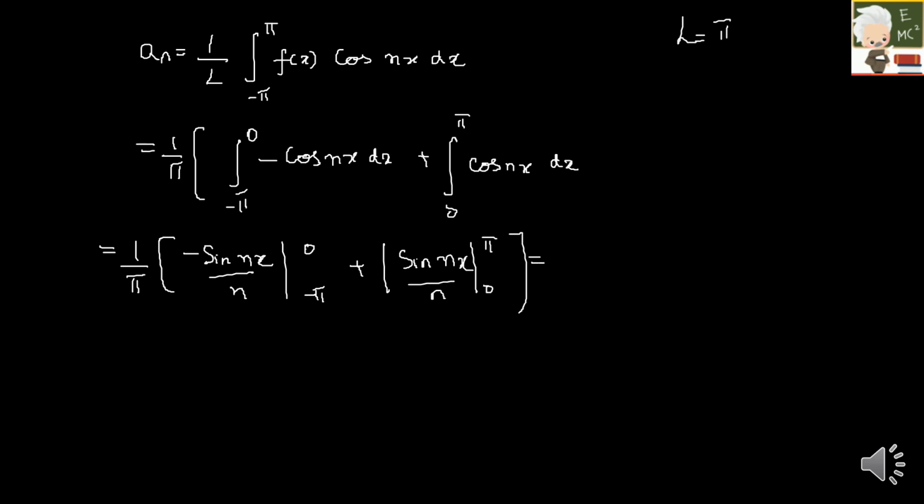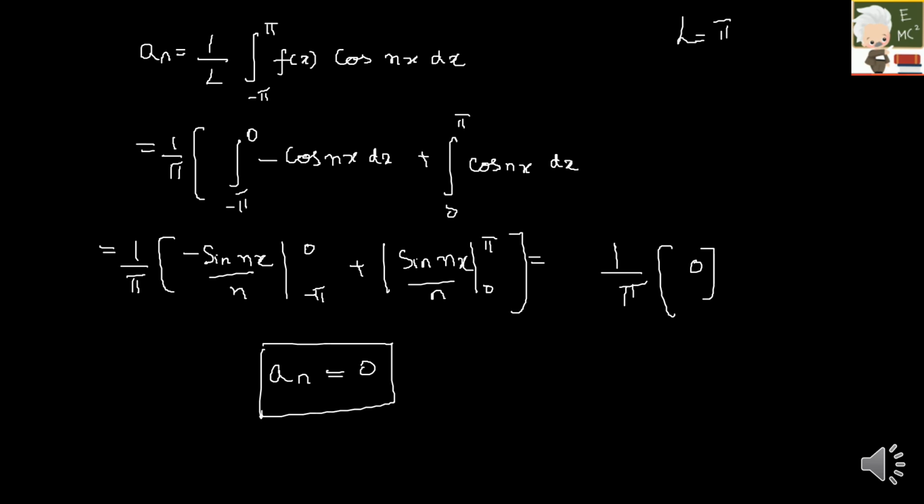Once you substitute your limits, it will be 0 actually. So your value of an is 0. We have found value of a naught as 0 and similarly an as 0. So let us see what is the value of bn.